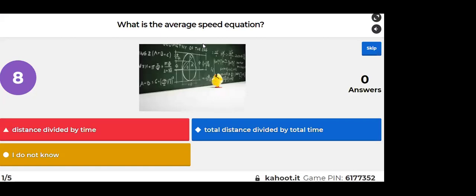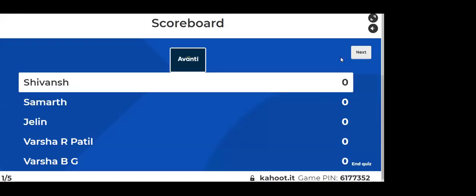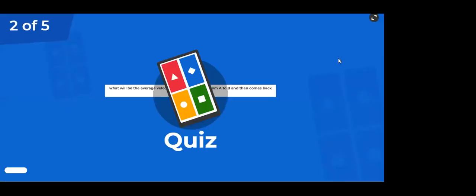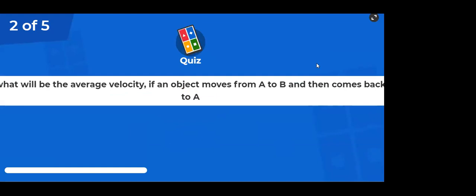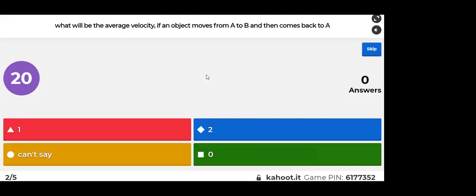I guess we have played this. Yes or no? I think we have played this. Anyways, let us see. What would be the average velocity?